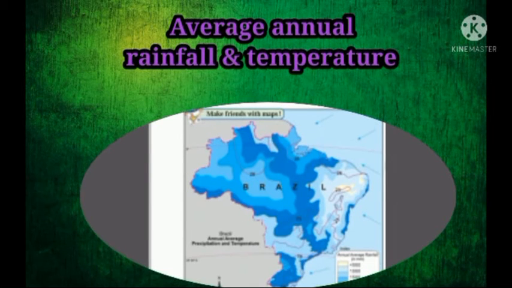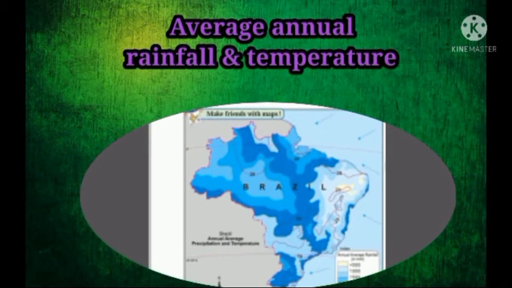Most of the part of this country lies in the tropical zone. The equator passes through the northern part of the country. The temperature is more in this region. The average temperature in the Amazon Valley is 25 degrees Celsius to 28 degrees Celsius. The climate is cooler in the highlands because of the proximity to the sea. The coast experiences a mild and humid climate.